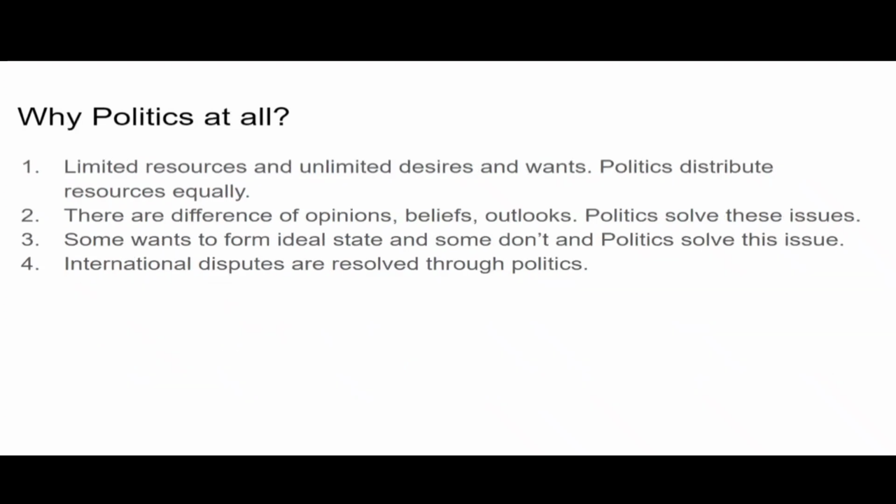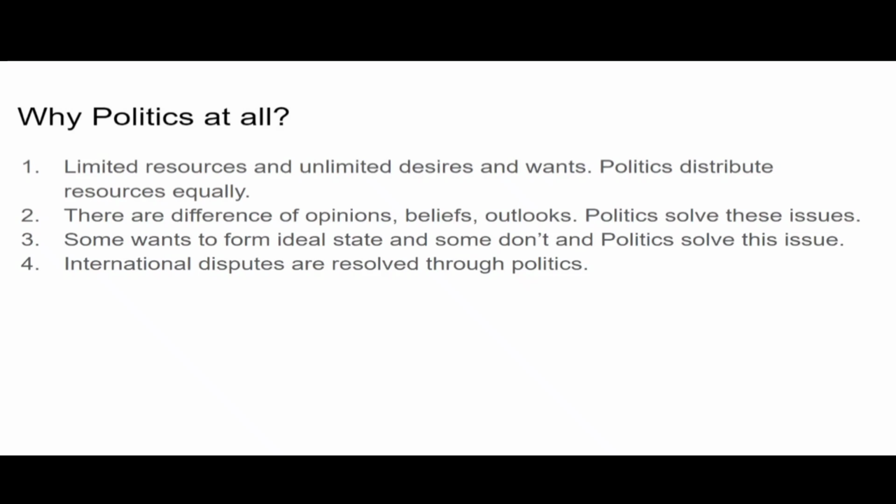But why politics at all? Here are four main reasons why politics at all. See, there are limited resources and there are unlimited desires and wants. So what happens because of this? If there was no politics, what would happen? There will be anarchy everywhere. So politics is basically necessary to terminate anarchy in society, right?